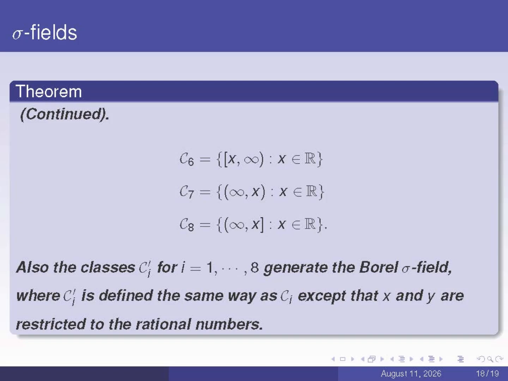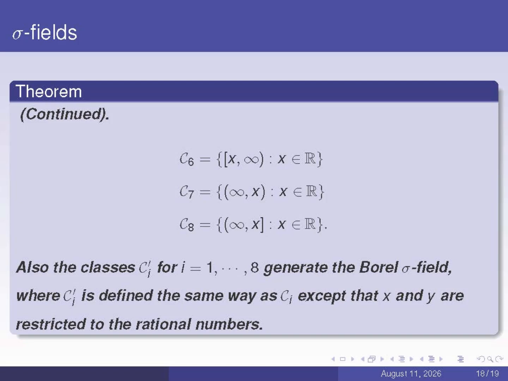Continuing from the previous theorem, this screen lists another 3 different collections of sets that also generate the exact same Borel sigma field. Simply put, we have 8 distinct collections that all generate the same Borel sigma field, where the endpoints of the intervals in the underlying collections can be arbitrary real numbers.